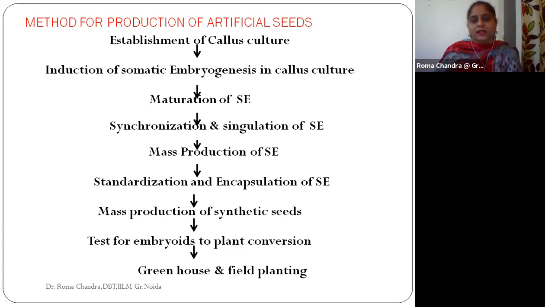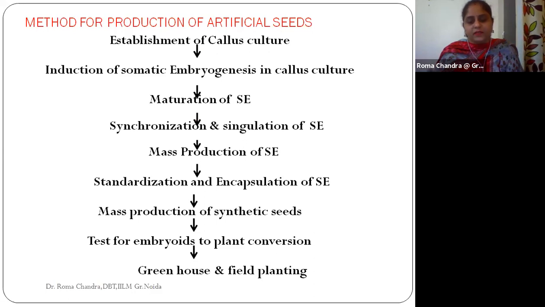So the difference between a normal seed and an artificial seed is that in a normal seed, we just take the seed and let it grow in the fields. And in the soil, it actually goes through the shooting and rooting process. But in the case of artificial seeds, we already have a seedling with a small shoot and a small root, and we are just putting it in an encapsulated environment, and we are preserving it.